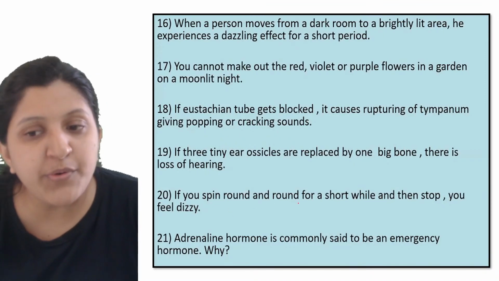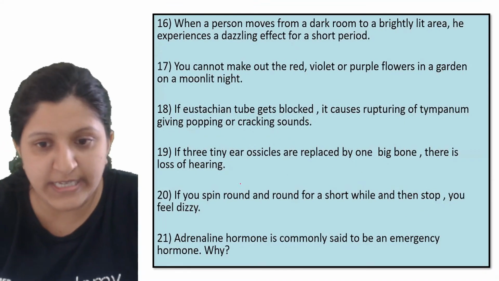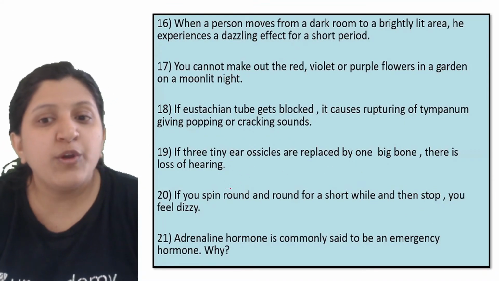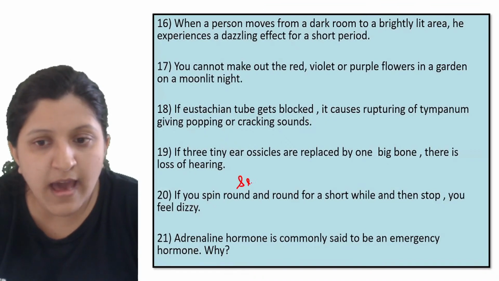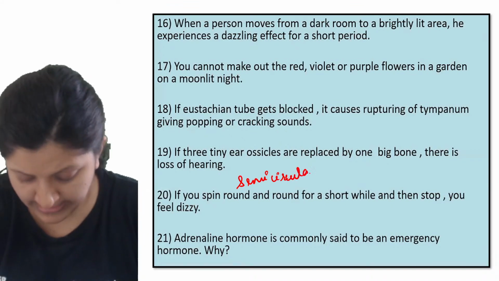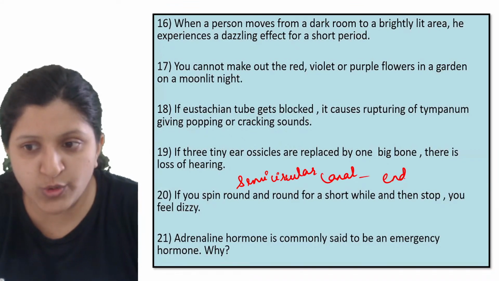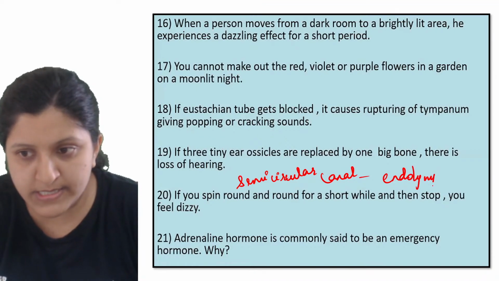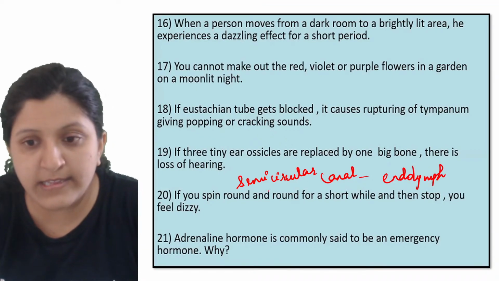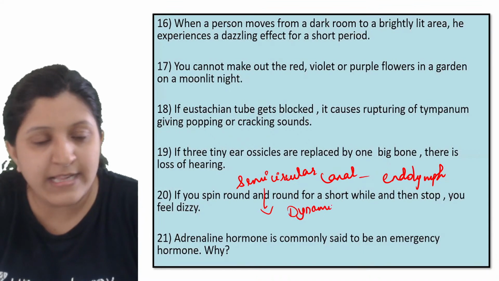If you spin round and round for a short while and then stop, you feel dizzy. That is because of the semicircular canal. The semicircular canal has endolymph, and this is responsible for the dynamic balance of the body.